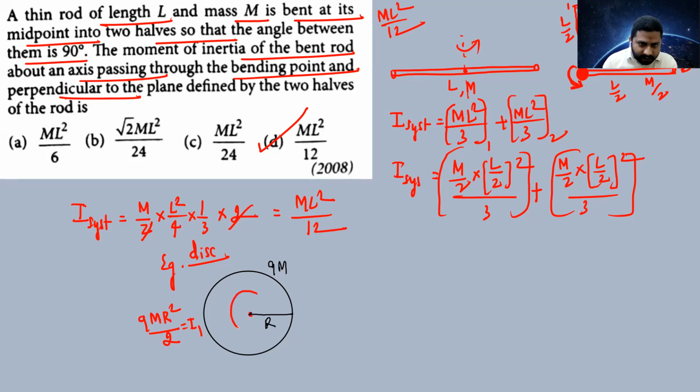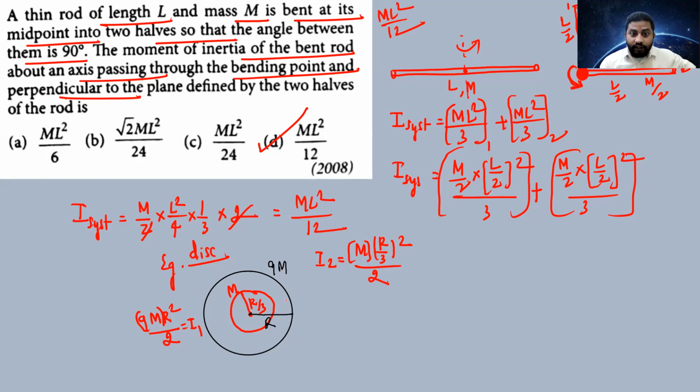So I am removing a part of the disk of radius r by 3 whose mass is m. This part is removed. So I2 is m into r by 3 whole square by 2, where the mass is m and the radius is r by 3.